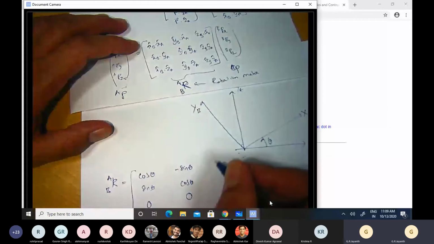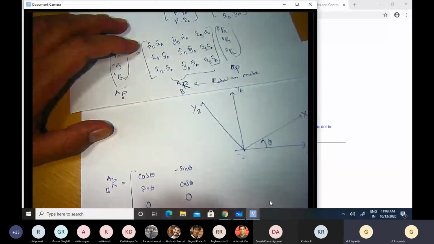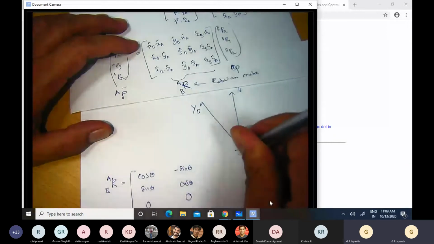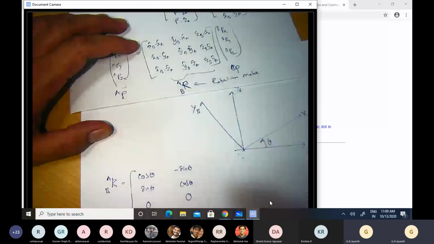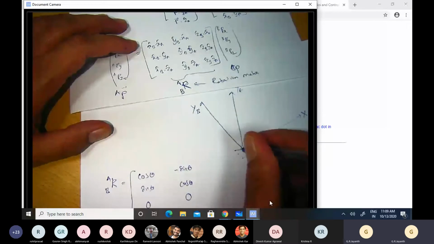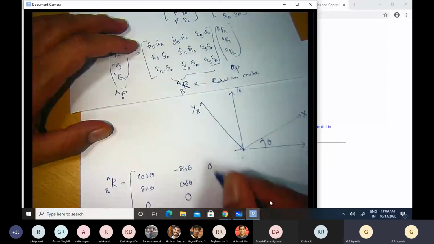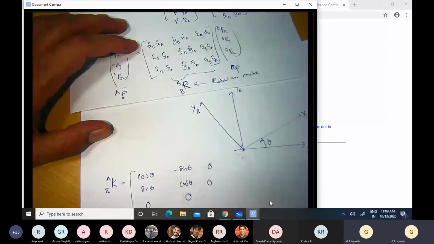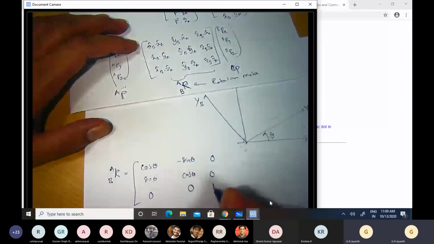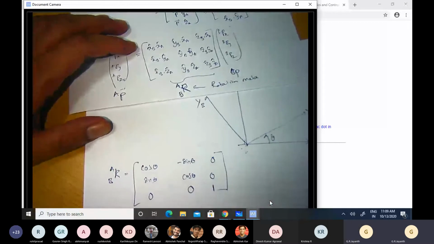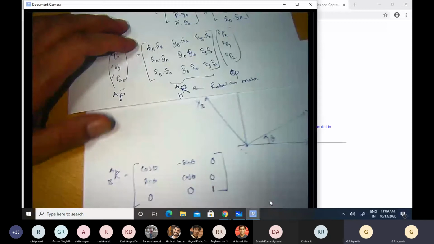And the last term is z cap b dot x cap a. So z cap b is aligned with z cap a because this is only in-plane rotation, so rotation only about the z-axis. Therefore z cap b is orthogonal to both x cap a and y cap a, and therefore the dot products would both be 0. And z cap a and z cap b are aligned with respect to one another, so that the dot product is 1. Okay, so this is the rotation structure of the rotation matrix.